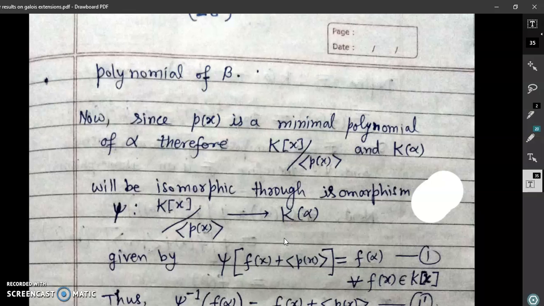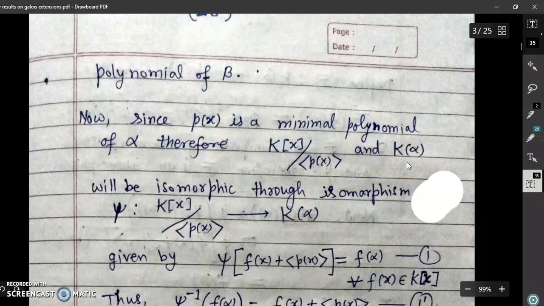So since p(x) is a minimal polynomial and alpha is algebraic over K, there will be an evaluation map from K[x] to K(alpha). This evaluation map will be a surjective homomorphism, and so by the fundamental theorem of homomorphism, K[x]/(p(x)) is isomorphic to K(alpha).